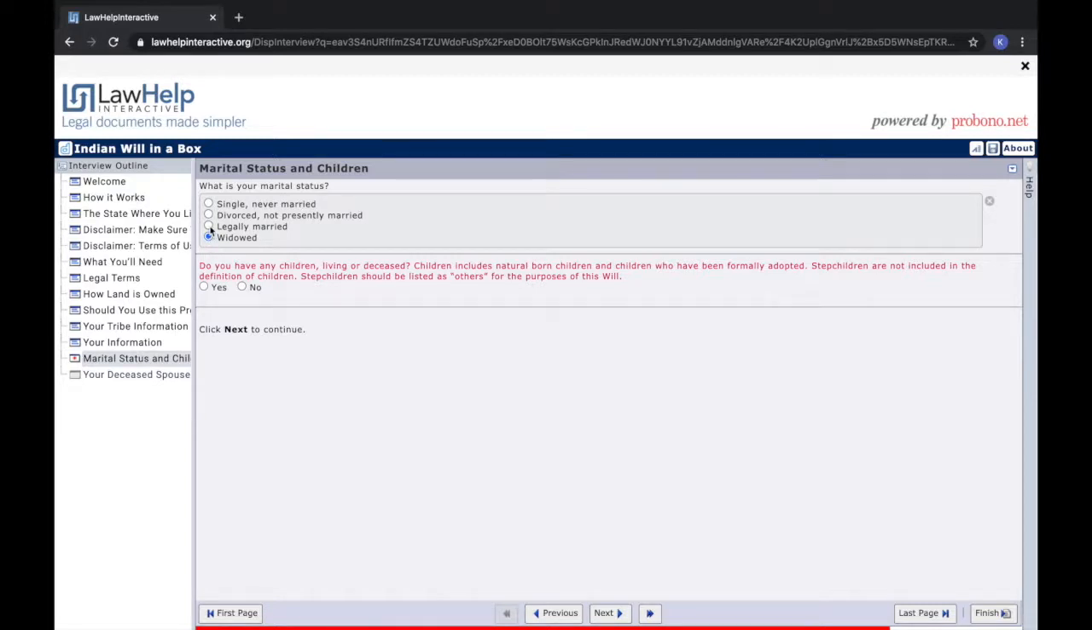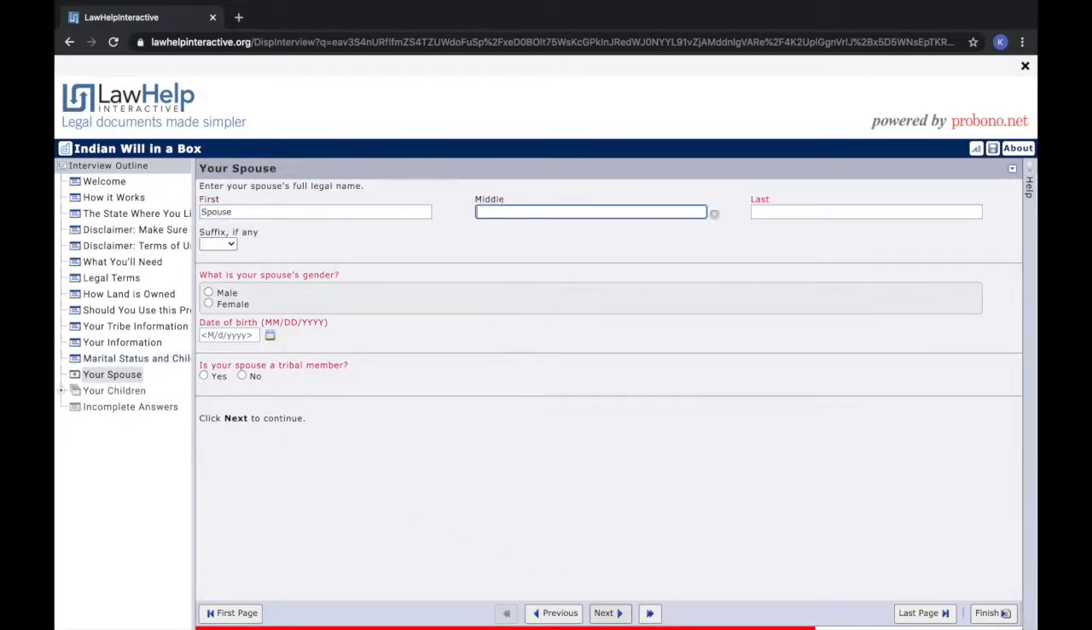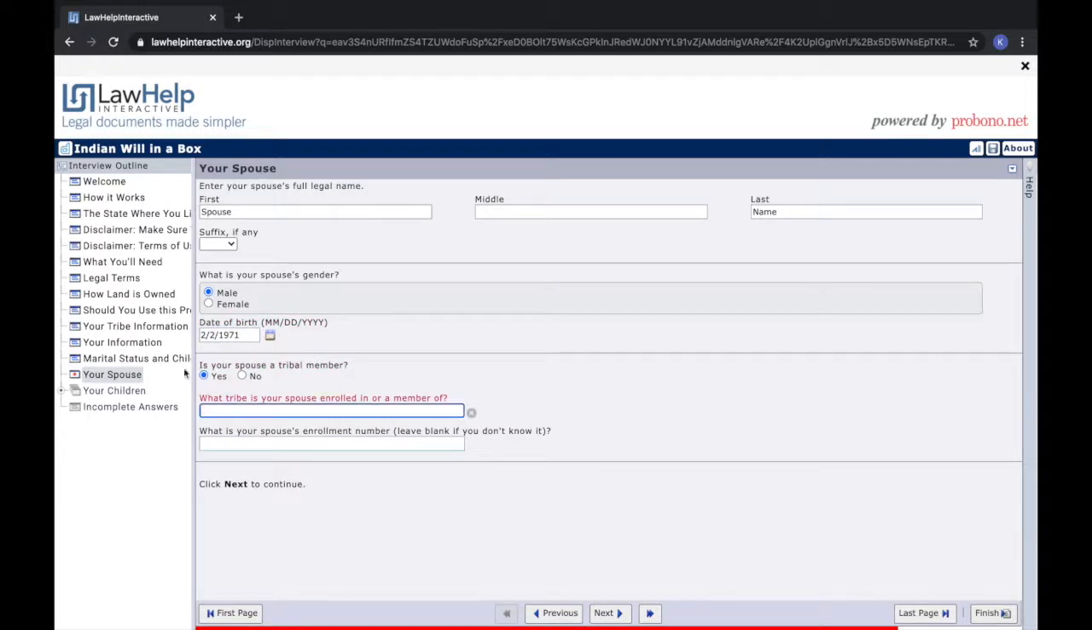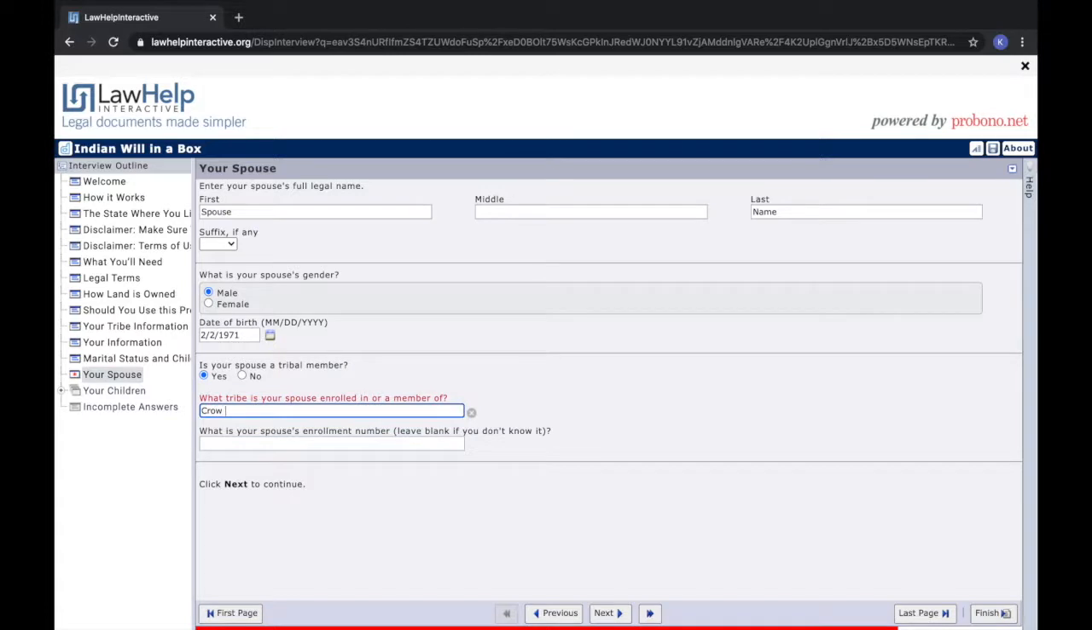For this example will, I will say that I am legally married with 2 children. You'll then fill in the information for your spouse. My spouse and children are all enrolled in the Crow tribe, and both of my children are currently living. To keep everything consistent throughout the form, it may be helpful to go back and see the full name of the tribe used when entering the information for other individuals in your will.